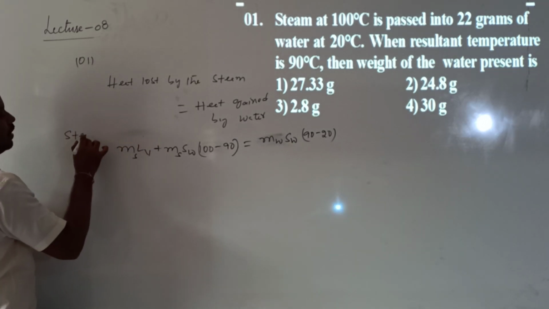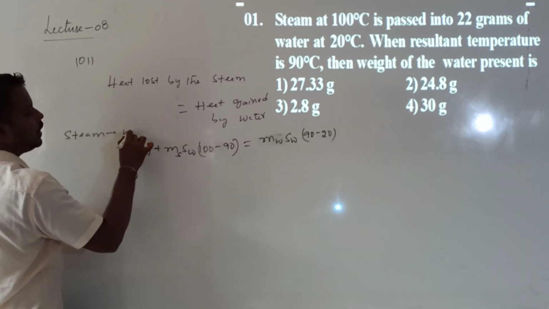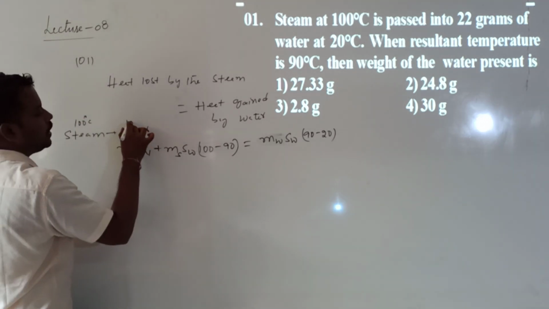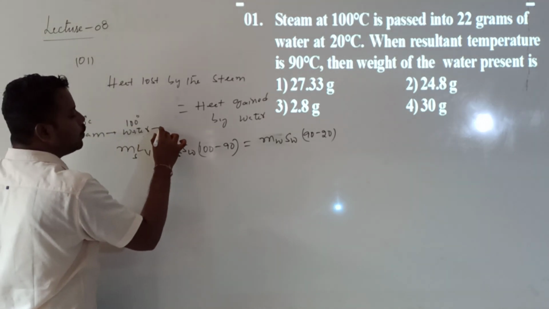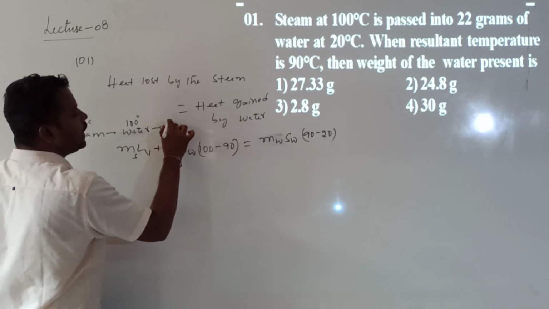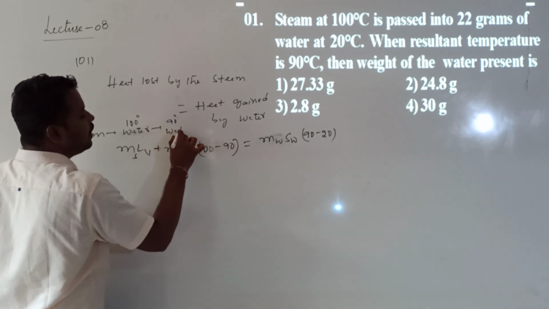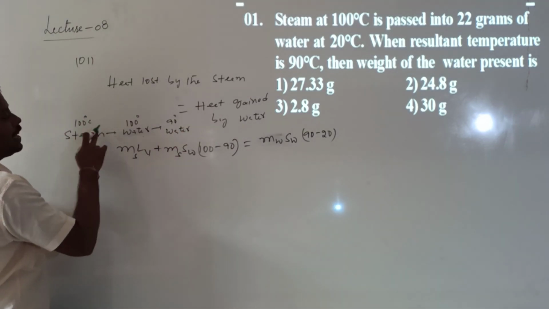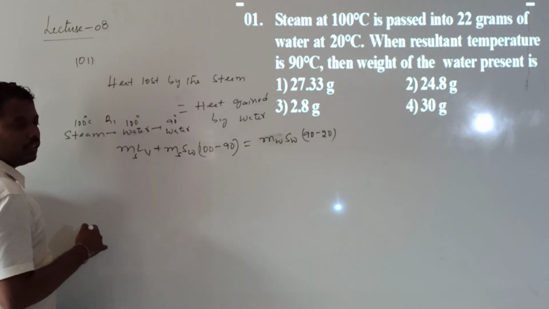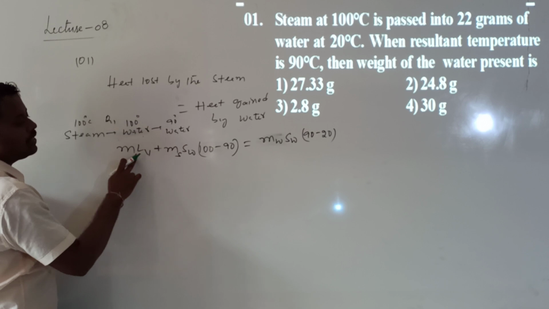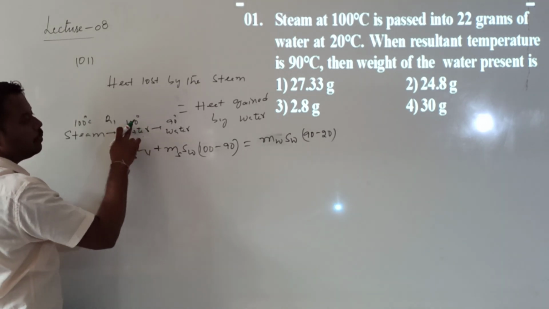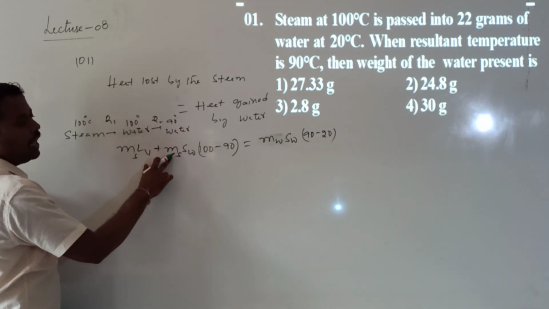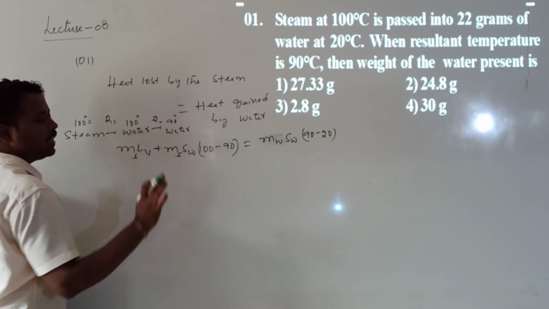First, steam at 100 degrees. It will be converted into water. Steam temperature is 100 degrees Celsius. It converts into water at 100 degrees. Again the water will be cooled, losing some more heat, to 90 degrees. Now we get water at 90 degrees. So the heat lost when steam converts into water, can I call Q1? That Q1 value is Ms into L_V. When water is cooling from 100 to 90, can I call the heat Q2? That Q2 value is Ms into SW into 100 minus 90.